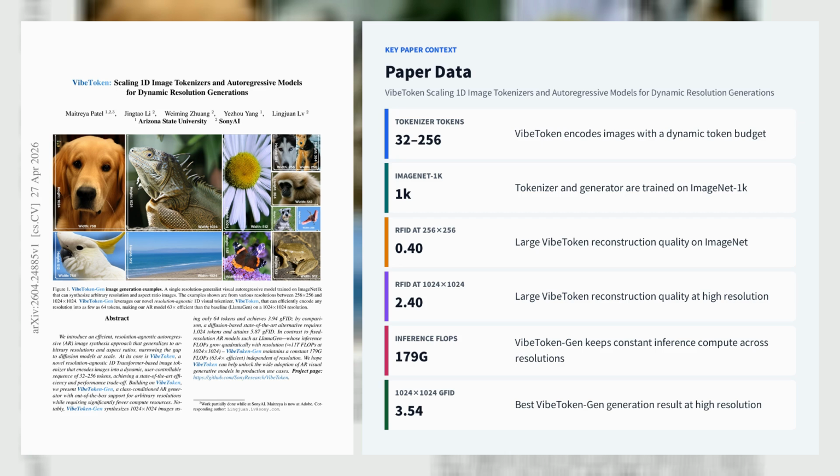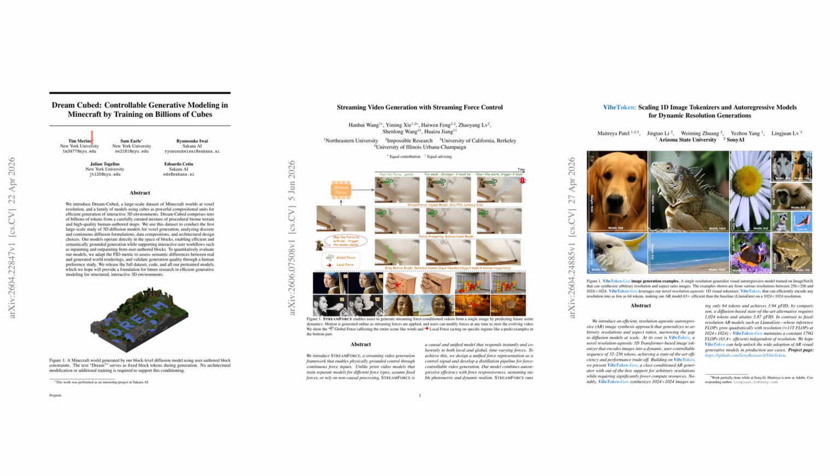The paper's key novelty is that compute is decoupled from pixel count. Vibe Token shifts the scaling burden from the generator to the tokenizer, making AR visual synthesis resolution generalist rather than resolution bound. That's a wrap on today's AI paper highlights.